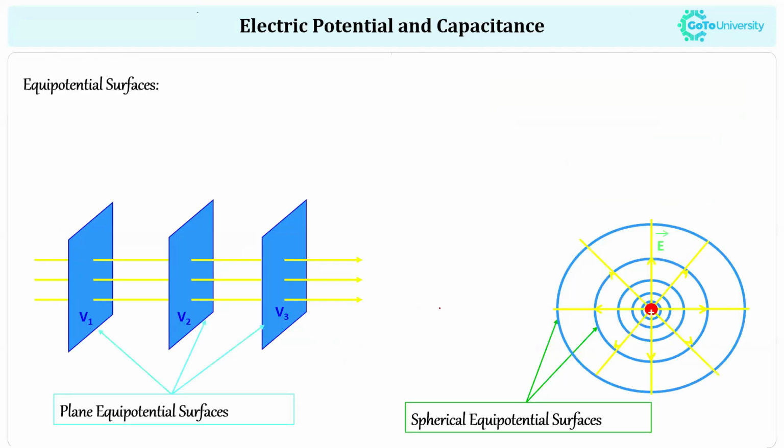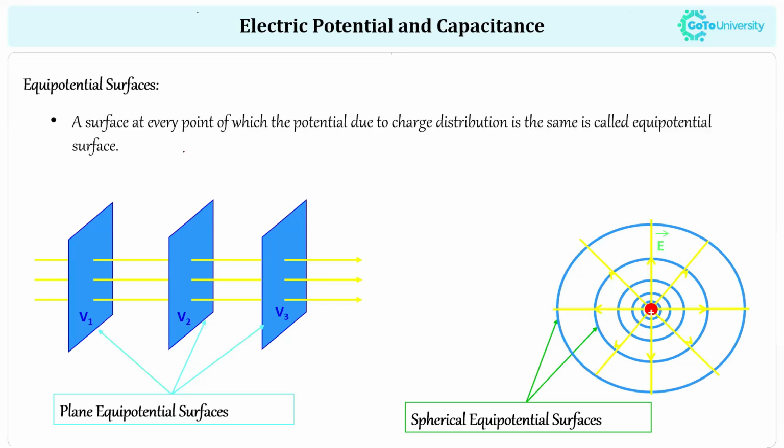The next one is the equipotential surface. In an equipotential surface, the electric potential remains the same; a surface at every point of which the potential due to a charge distribution is the same is called an equipotential surface. Usually we have two types.